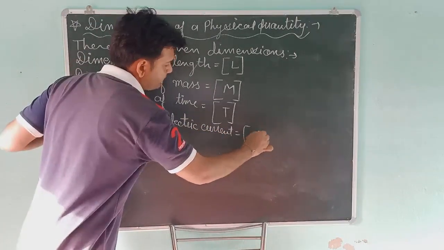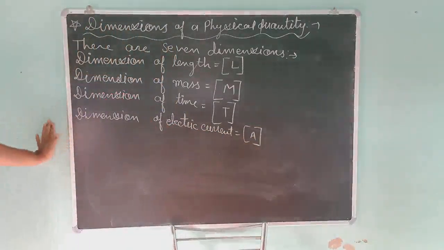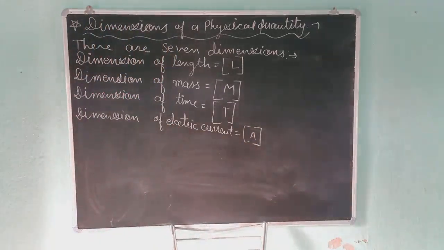It is denoted by ampere, capital A. The dimension of electric current will be capital A.